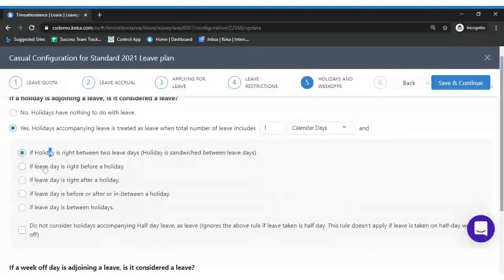In the second case, if the leave day is right before a holiday, if your leave day is on Tuesday and Wednesday is your holiday, and you are applying on Tuesday, then both the days would be treated as leave.